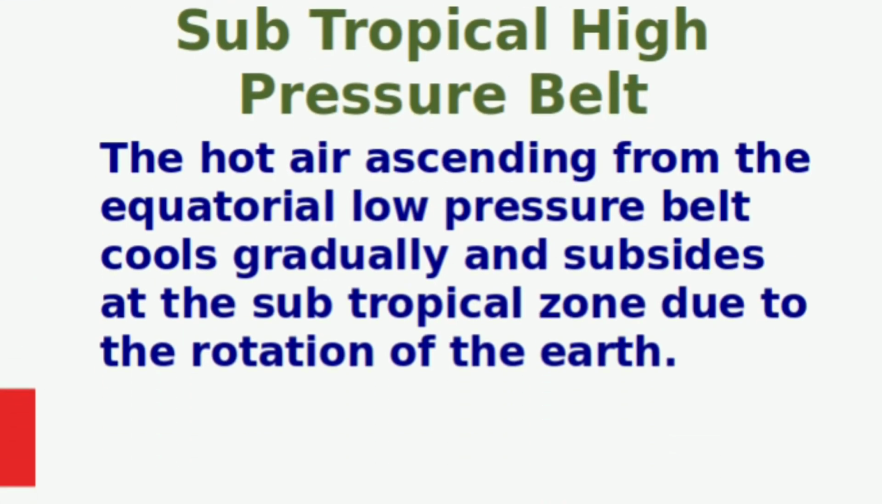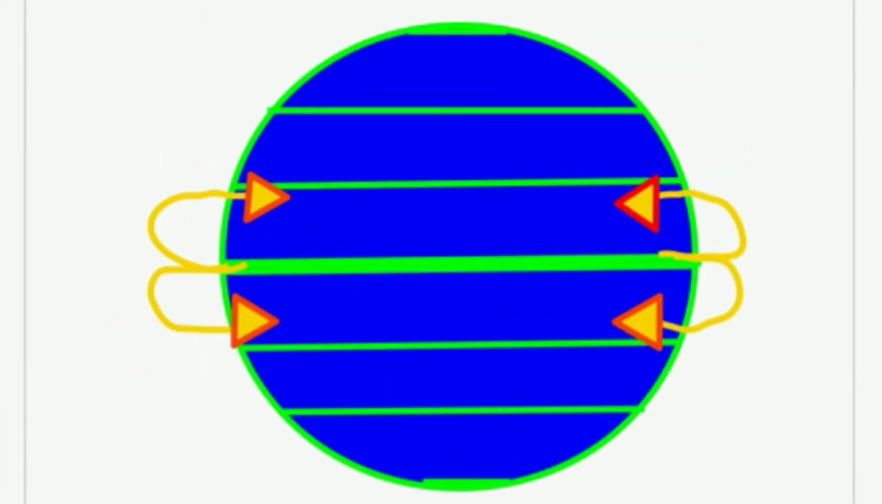Next one is subtropical high pressure belt. Like equatorial area, subtropical area is also hot area. But the hot air ascending from the equatorial low pressure belt cools gradually and subsides at the subtropical zone due to the rotation of the earth. So, the subtropical area becomes high pressure area.